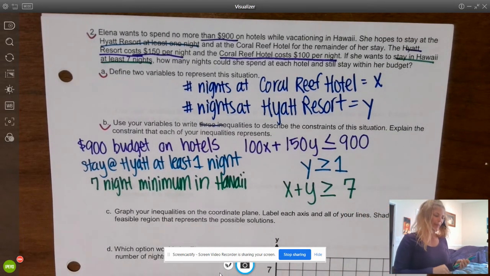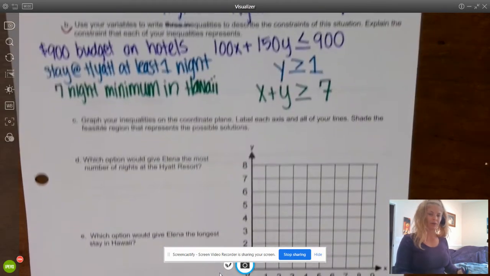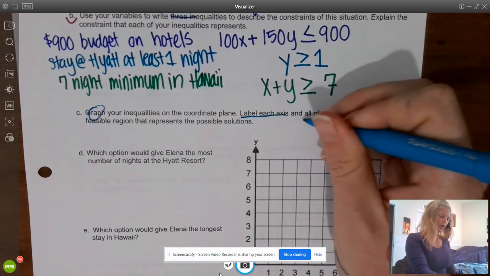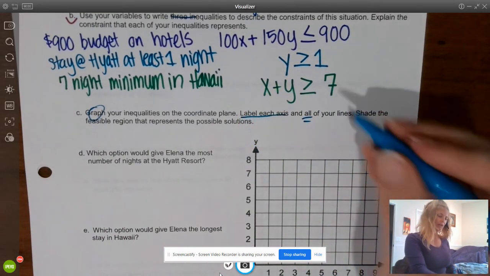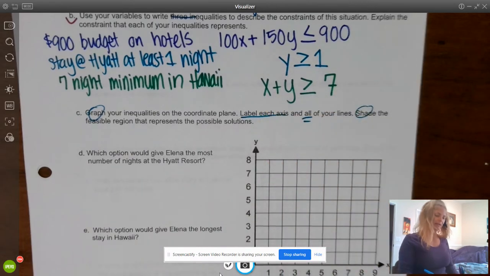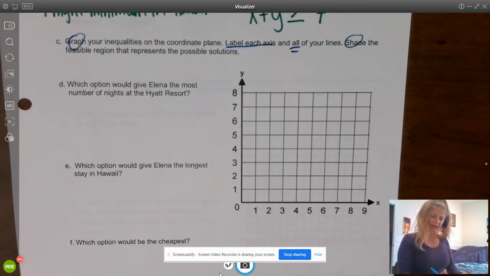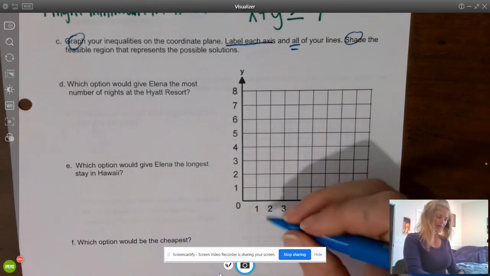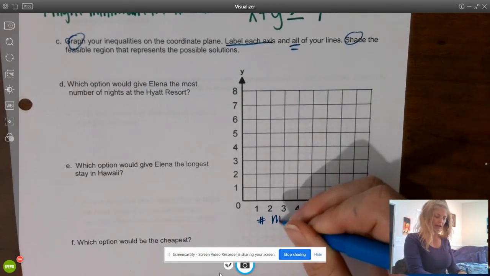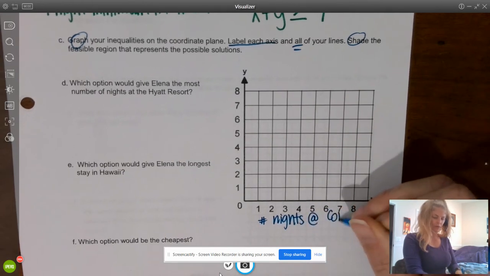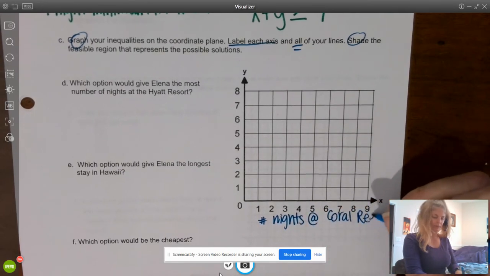Great job. Okay, so the next part asks you to graph your inequalities on the coordinate plane, label each axis and all of your lines. Shade the feasible region that represents the possible solutions. So we have already said that the x-axis, we defined x as the number of nights at the Coral Reef Hotel.